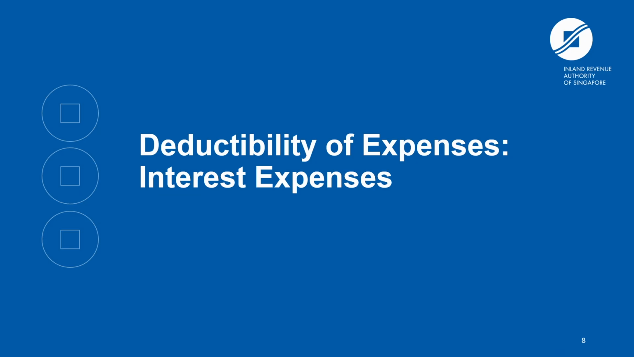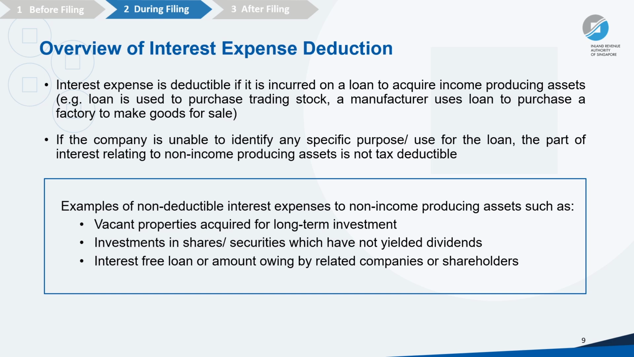Let's move on to the deductibility of interest expenses. Deductibility of interest expense is dependent on the purpose of the loan. If the loan is used to purchase income-producing assets like trading stock or factories for manufacturing goods, the interest is deductible because these assets generate revenue from sales. However, interest is not deductible if the loan is used to purchase non-income-producing assets, such as vacant investment properties, dividend-free shares, or securities, or provides interest-free loans to related parties, as these don't generate income.